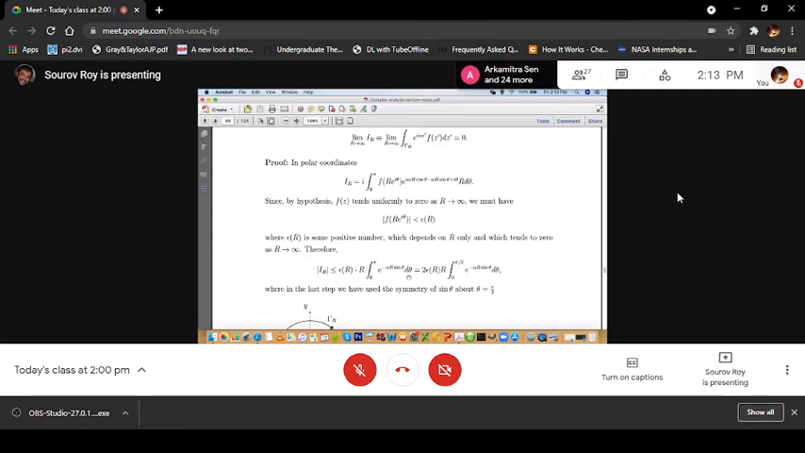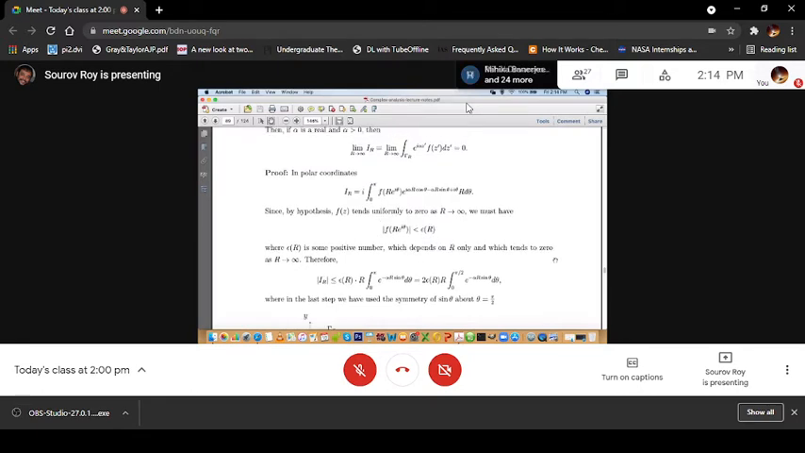Now we know that sin theta is symmetric about theta equal to pi by 2. So we can write this integral from 0 to pi as 2 times the integral from 0 to pi by 2 of e to the power minus alpha R sin theta d theta, because of the symmetry of sin theta about theta equal to pi by 2. So it is 2 epsilon_R R times the integral from 0 to pi by 2 of e to the power minus alpha R sin theta d theta.